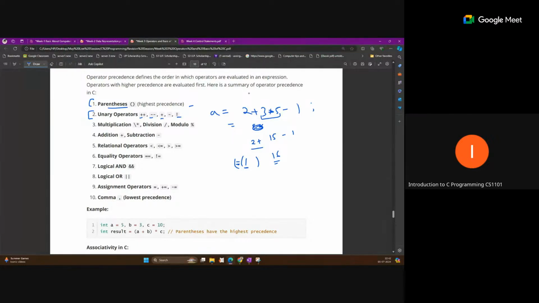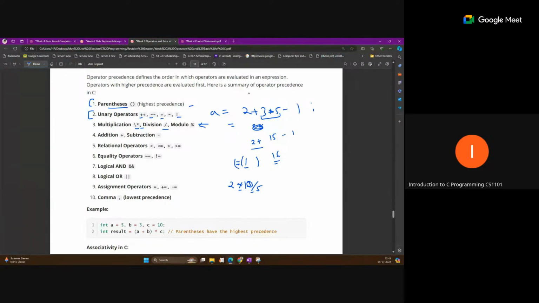After that, multiplication, division, and modulo have the next level. What happens if you have an expression like 2 into 3 divided by, or say, 10 divided by 5? In this case you have multiplication and division, and both operators are at the same precedence level.